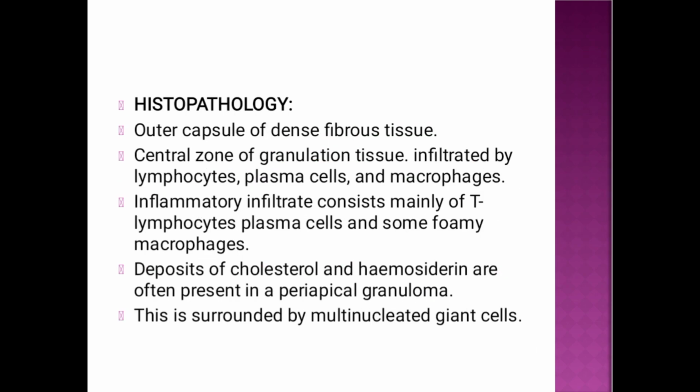Moving towards its histology, as we saw, there is an outer capsule, and the outer capsule is formed by collagen fibers or dense fibrous tissue. Then you have the central zone of granulation tissue, as we have said. In the granulation tissue there are inflammatory cells: lymphocytes, plasma cells, and macrophages. Very important, you also have T cells and even some foamy macrophages.